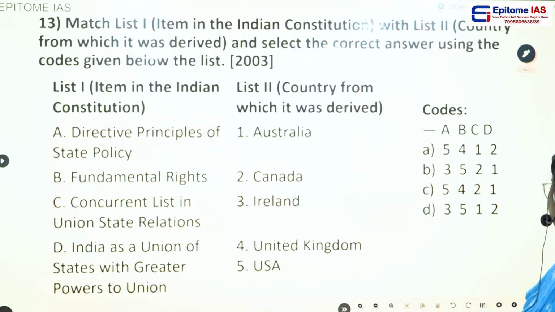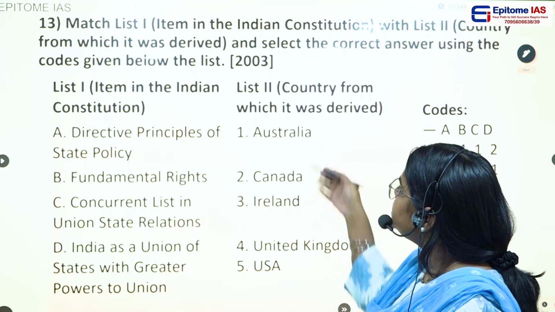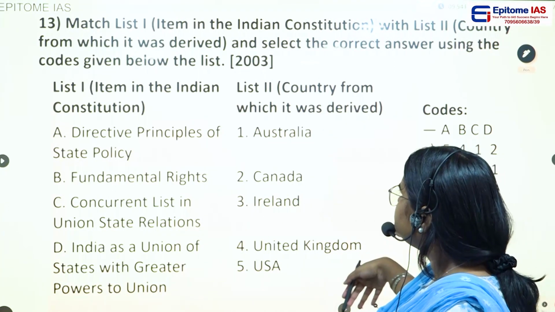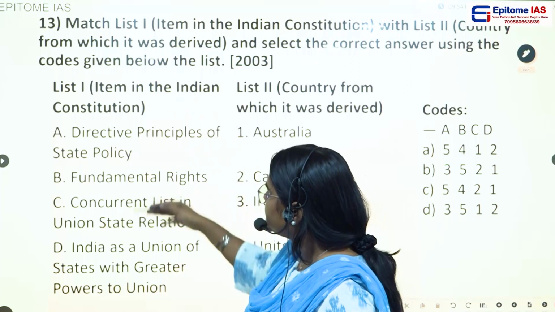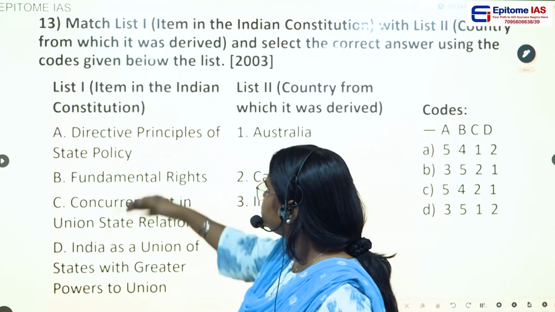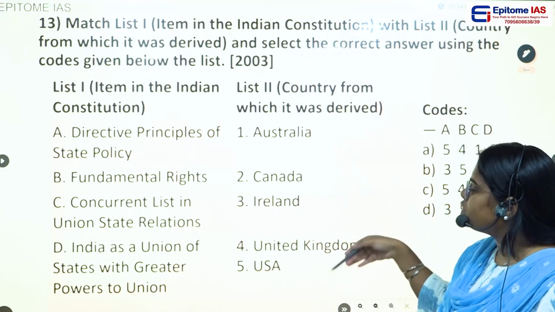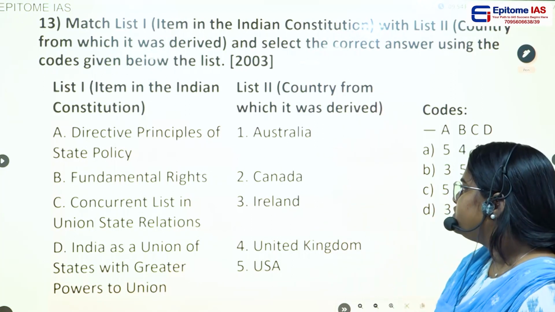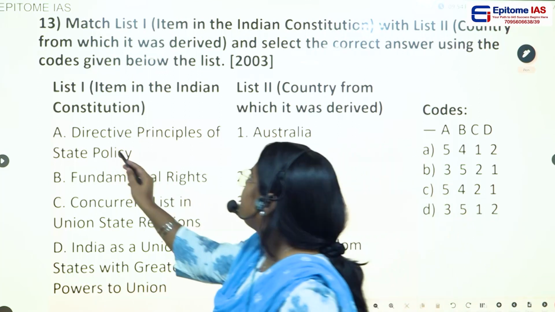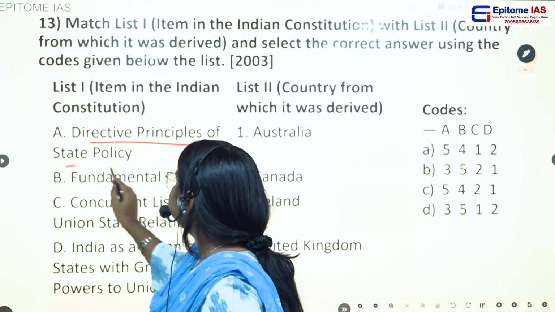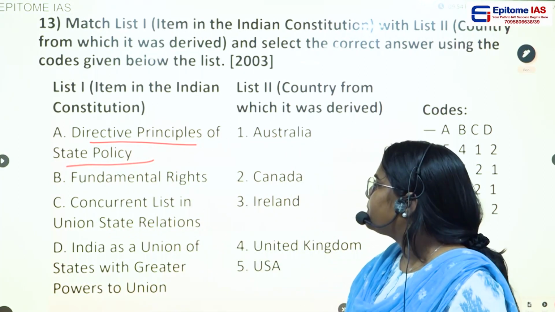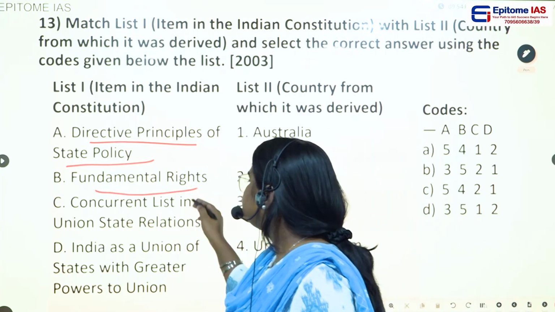Then the next question. Here they have given a matching exercise. On this side they have given the items which belong to the Indian Constitution, and on this side they have given the source of those particular provisions. The first one, A, Directive Principles of State Policy. Second, Fundamental Rights.